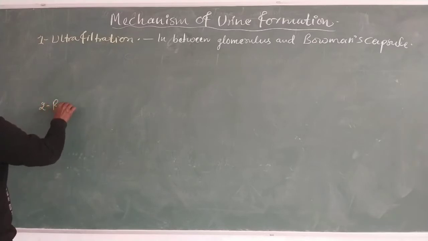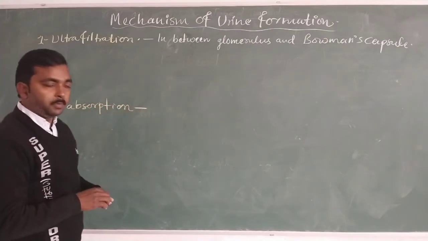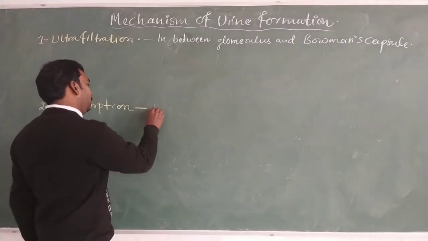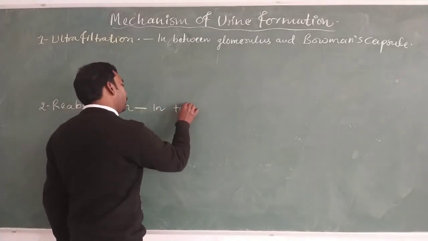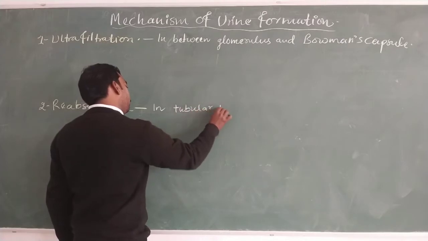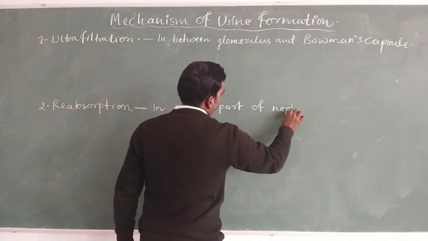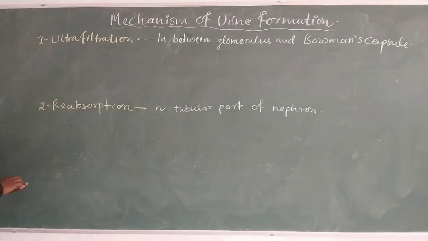The reabsorption process takes place in the tubular part of the nephron. The third stage involves tubular secretion.